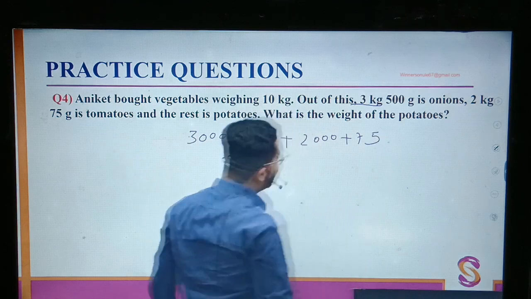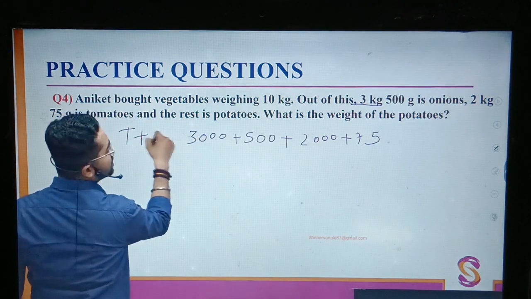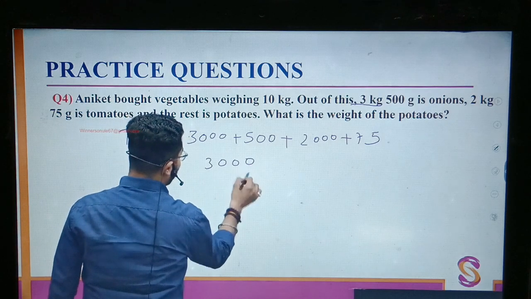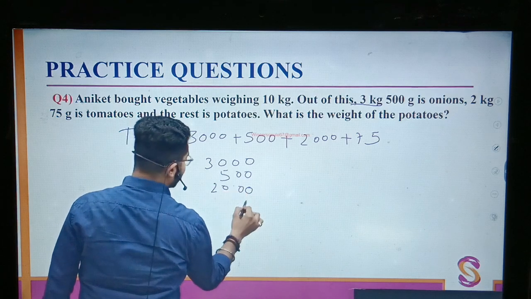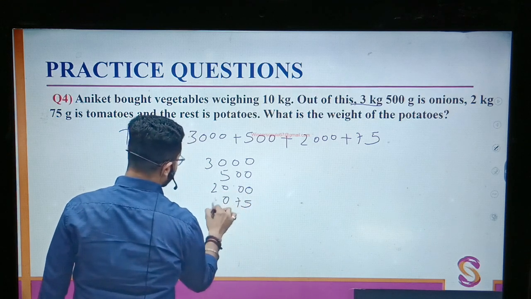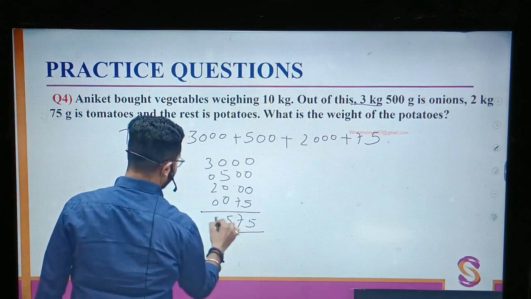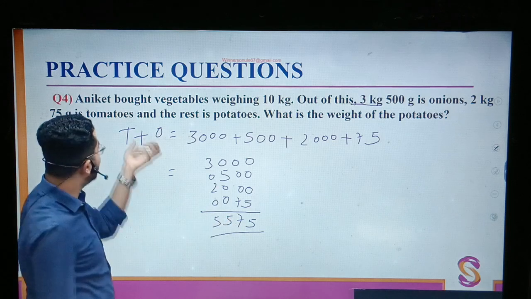So these many grams is total vegetable, that is tomato plus onion. So if I add, 5, 7, 5, 5. These many grams is tomato and onion.